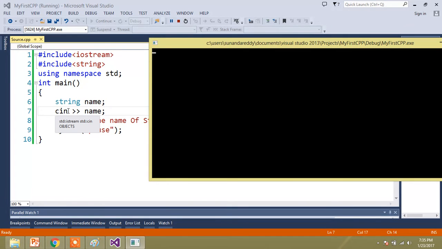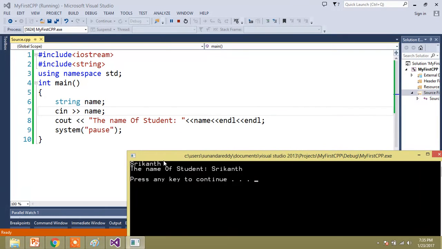Let's give some name, for example, Shrikant. This Shrikant is stored in the name variable. Then in the next line, whatever you have entered is given to the name variable, and you fetch the data stored in name. The name of the student is Shrikant.